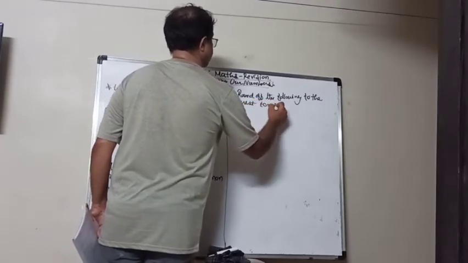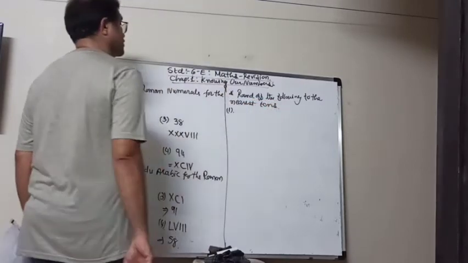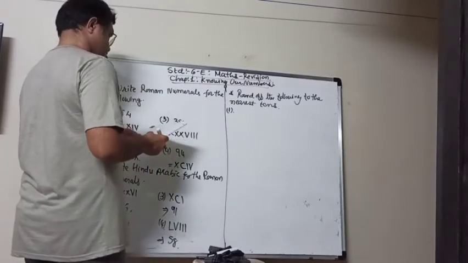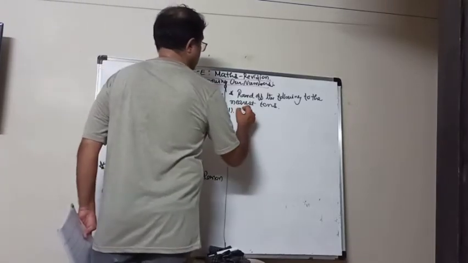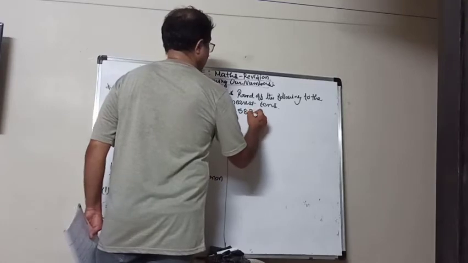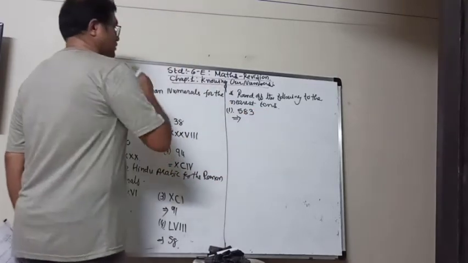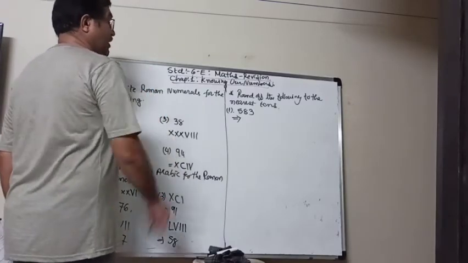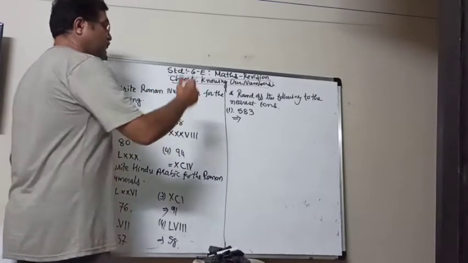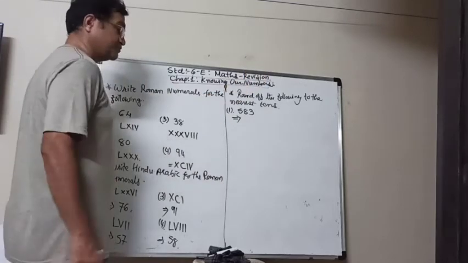Nearest tens. First one is 583. So now 583 is between 580 and 590.